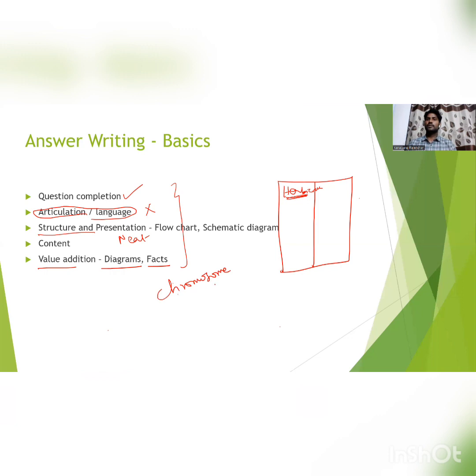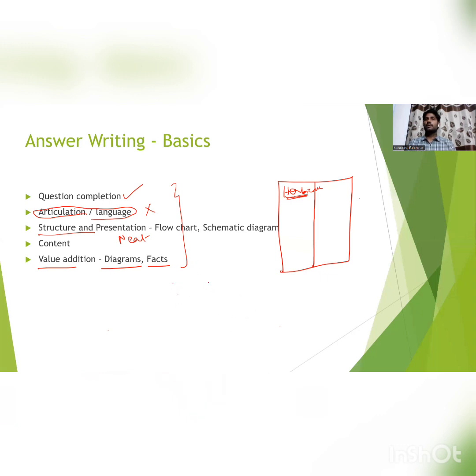Then in the introduction part, first we have to define what is chromosome. It's a physical carrier of genes that transmits the characters from one generation to another generation. Apart from that, we can also add the point: chromosome was discovered by Fleming, and the term chromosome was coined by Waldeyer. So this kind of information is essential in paper 2.